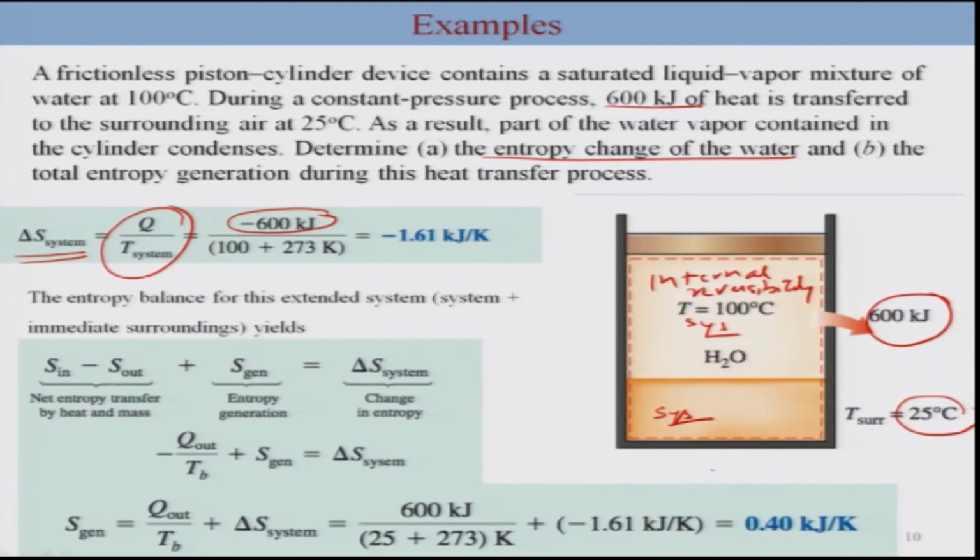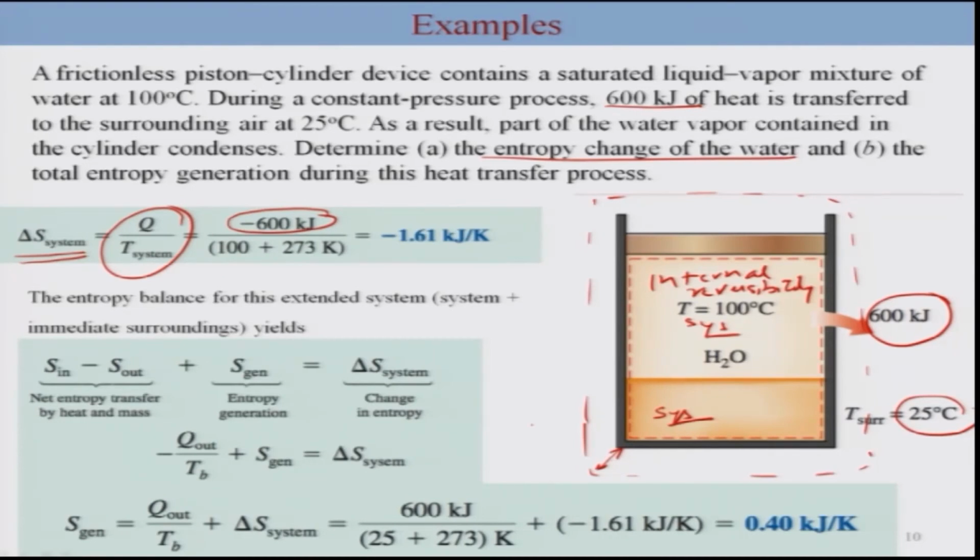Now in order to find out the total entropy generated, we will be considering slightly the region outside the system, which will include the immediate surrounding where the irreversibility is associated, and where you have the temperature gradient, because of the temperature gradient from 100 degrees Celsius to 25 outside. So irreversibility is associated within here.